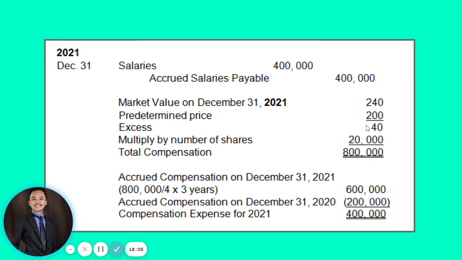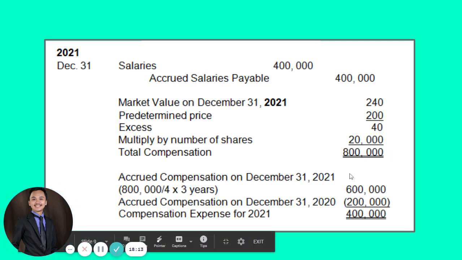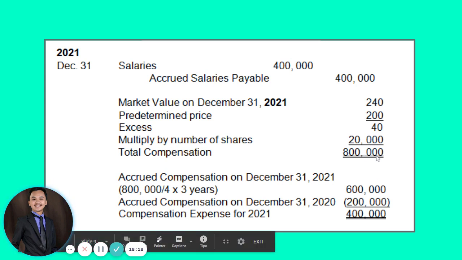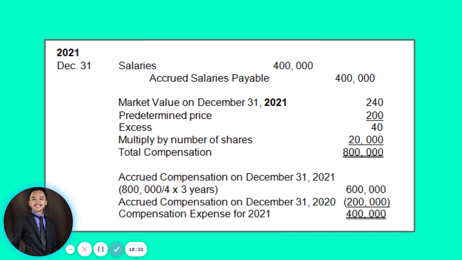So there is an excess again of 40, multiply it by your number of shares na 20,000. So from 400,000 na total compensation expense, it has jumped to 800,000. And again, that 800,000 is good for the entire vesting period. So, kailangan na po nato i-compute kung pila lang ang kailangan i-recognize for 2021.